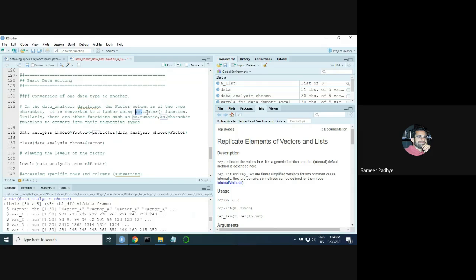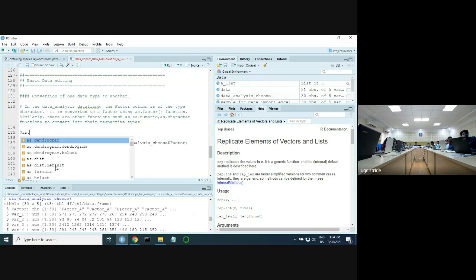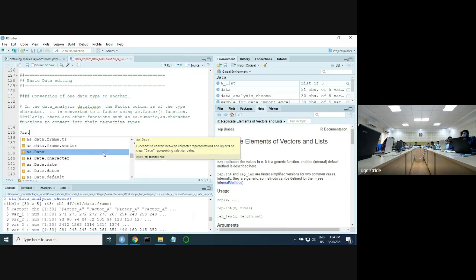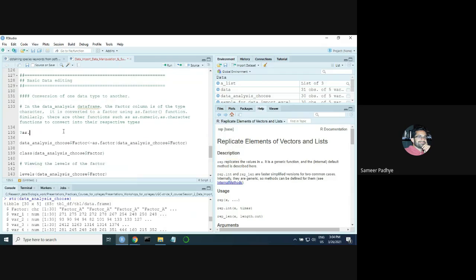Family meaning there are many as dot functions available: one for converting numeric data, character data, logical data. I'll just show you, so pay attention here. Look at the number of as dot functions here. See, there must be at least 50. This basically lets you convert one data type to another.